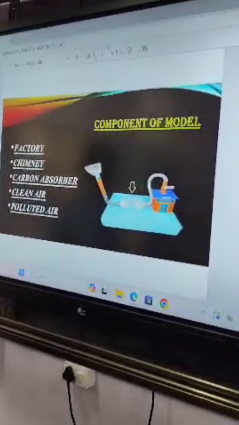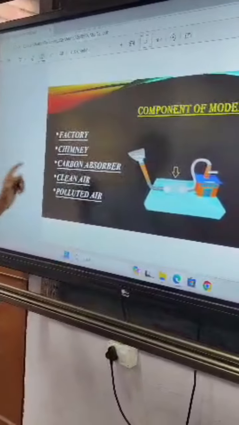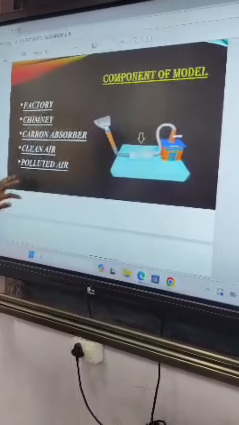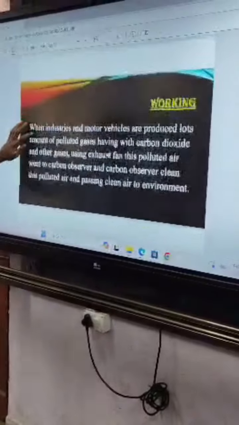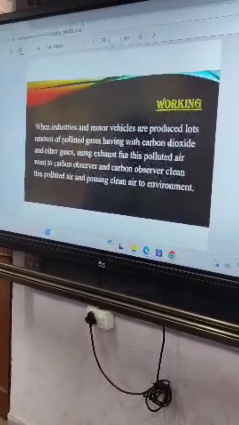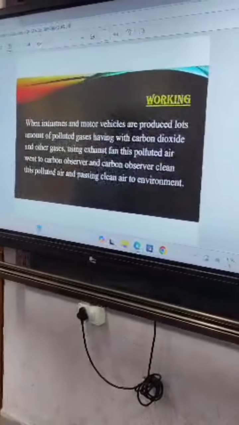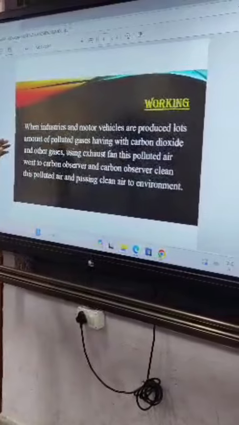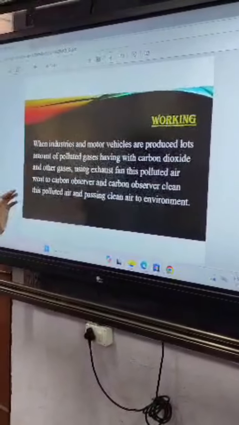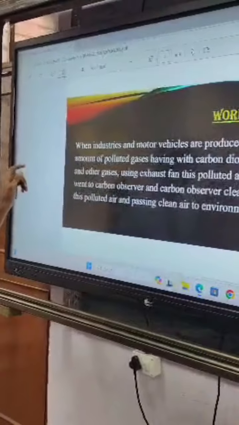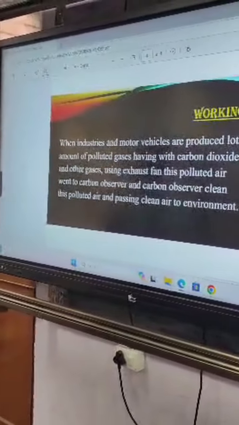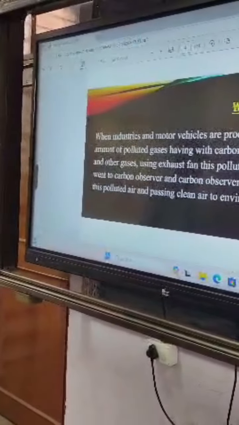The components of the model are battery, chimney, carbon absorber, clean air and polluted air. The working of this model is: when industries and motor vehicles are running, they produce a lot of polluted gases heavy with carbon dioxide.